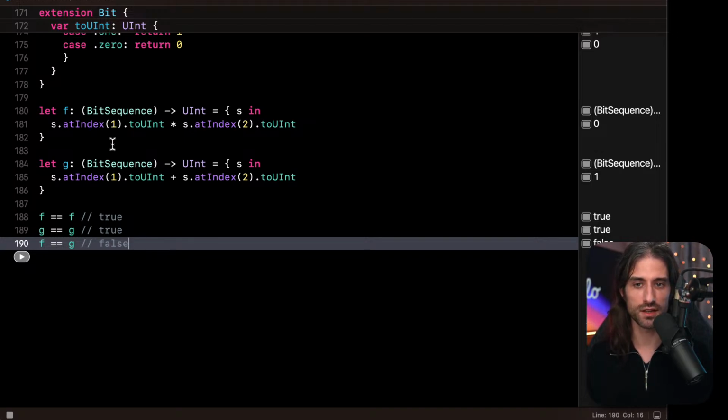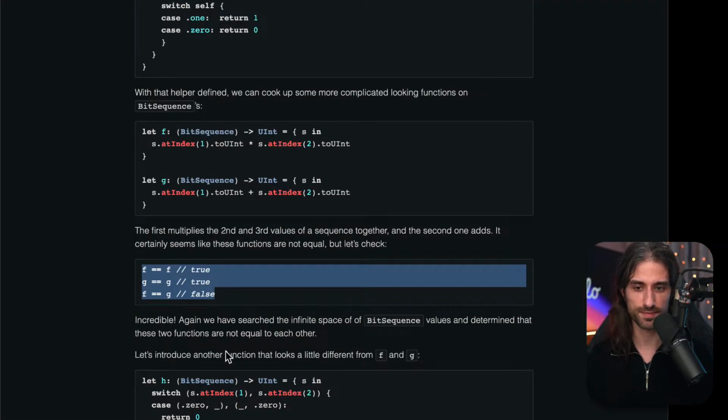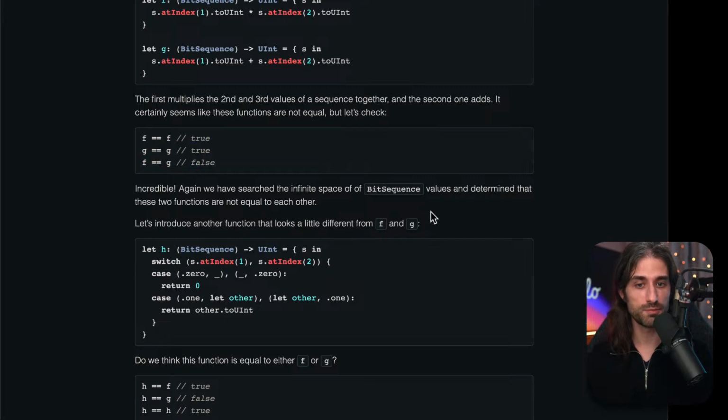We could imagine, for a sequence where at indices 1 and 2 we have two zeros, for instance, then 0 times 0 is the same as 0 plus 0. But if there is a 1 and a 0, then it doesn't work. If there is a 1 and a 1 also, it doesn't work. So incredible, again, we have searched the infinite space of bit sequence values and determined that these two functions are not equal to each other.